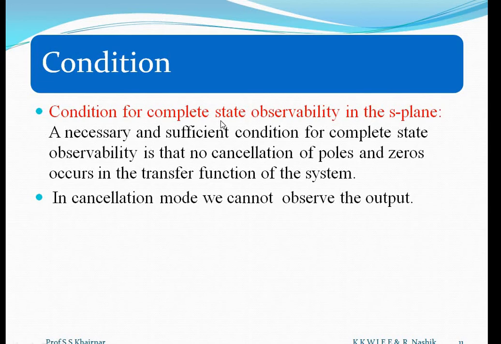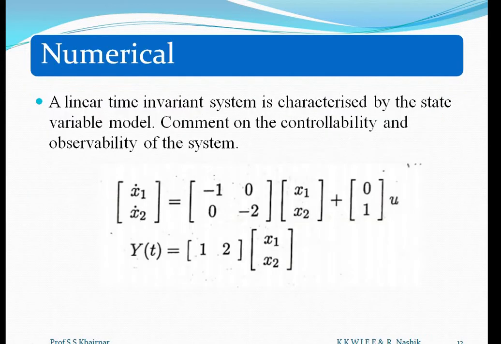What is the condition for complete state observability in the s-plane? A necessary and sufficient condition for complete state observability is the same as that of controllability: no cancellation of poles and zeros occurs in the transfer function of the system, because with cancellation we cannot observe the output. Same thing as that of controllability. So the condition is the same for observability and controllability. Now we will see some examples to clear this idea.